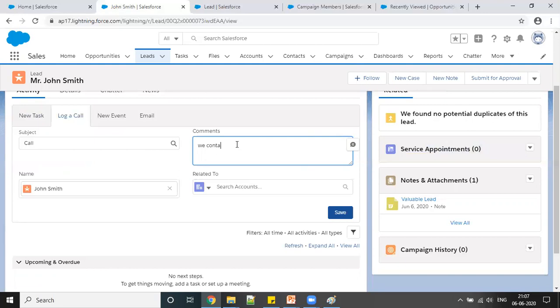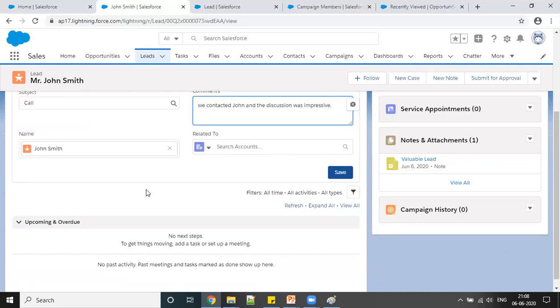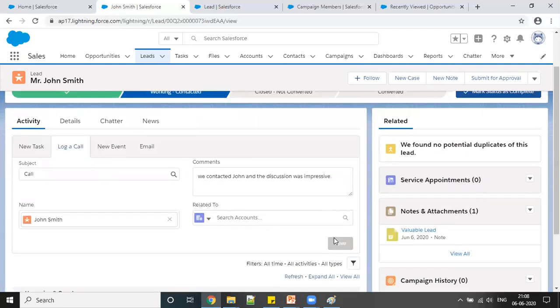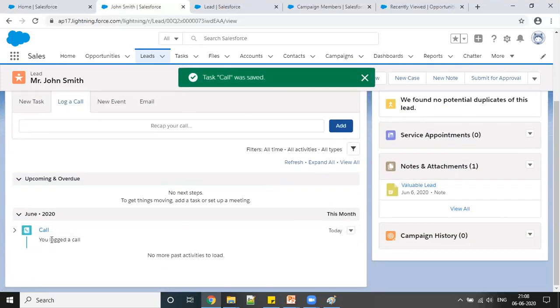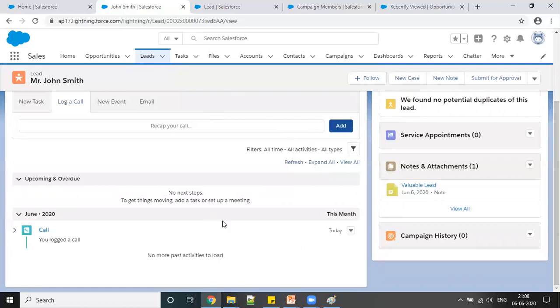we contacted John, and the discussion was impressive. And right now we will talk about account, what is account. So you just save this. So this is just a log basically. So you can see your log, like if you have made a call, you can see here a call was logged. So this is the way.